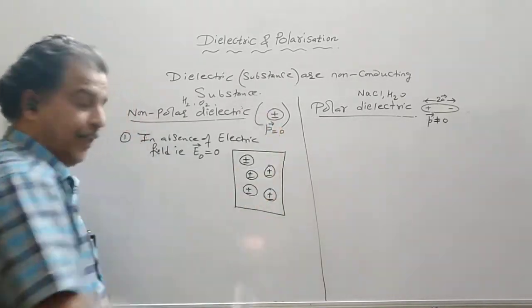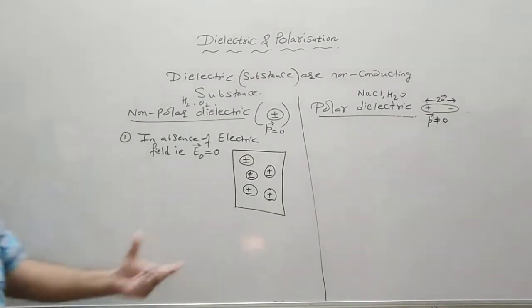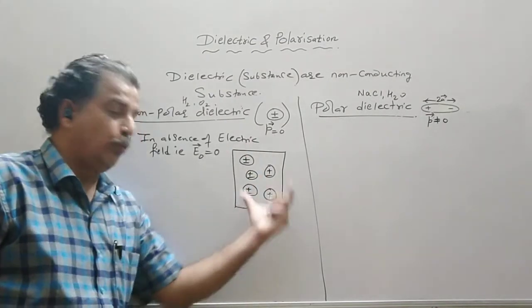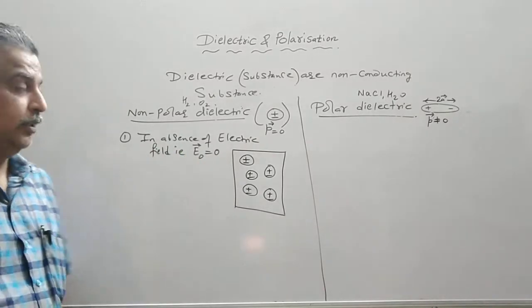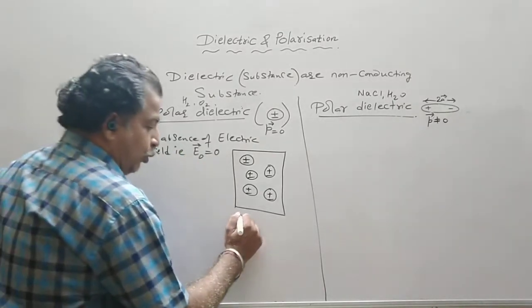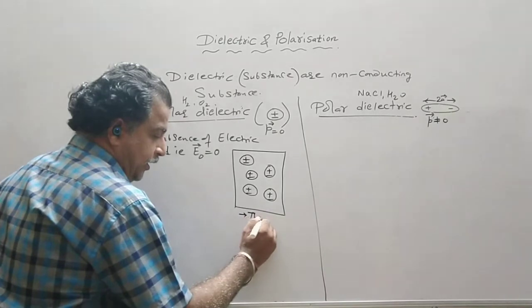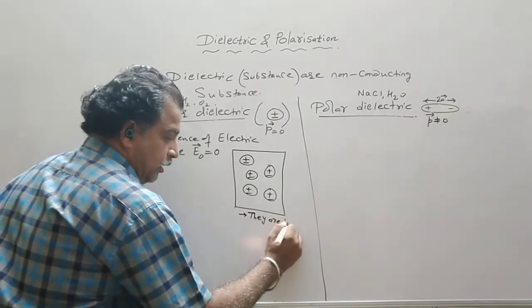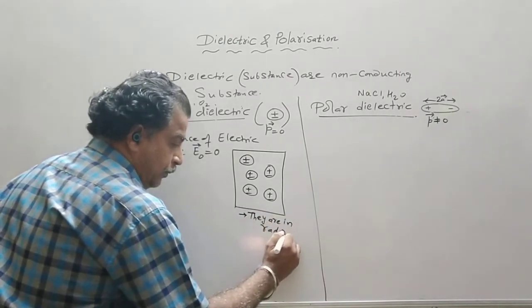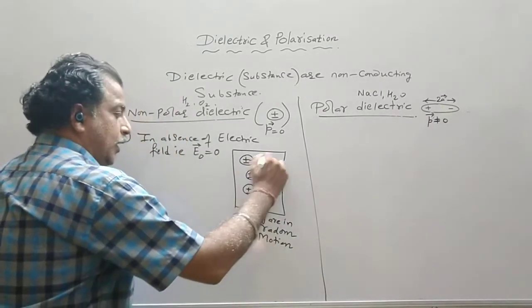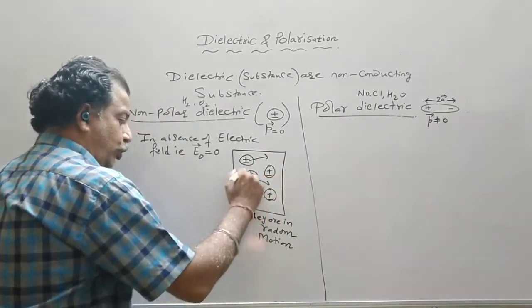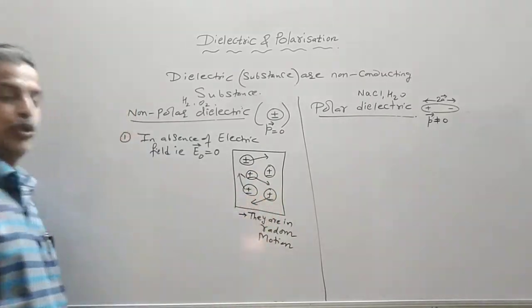So in a container like this, or in a system, we have H2 molecules. Now in the absence of the field, they are in random motion.